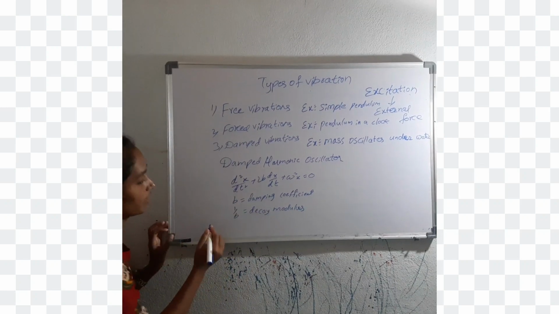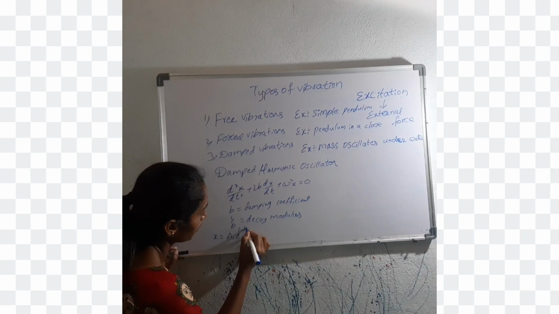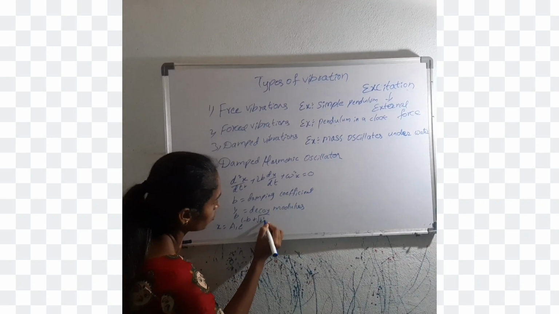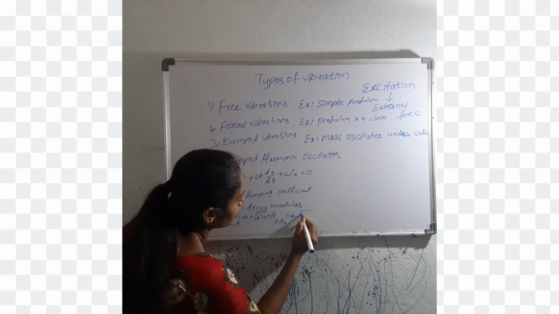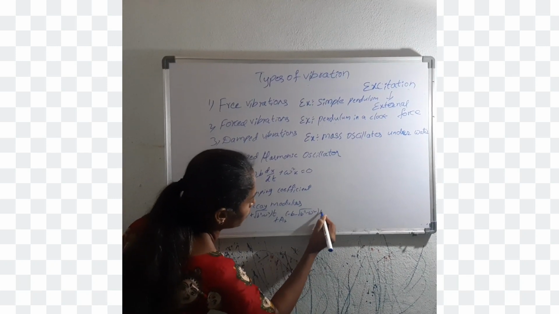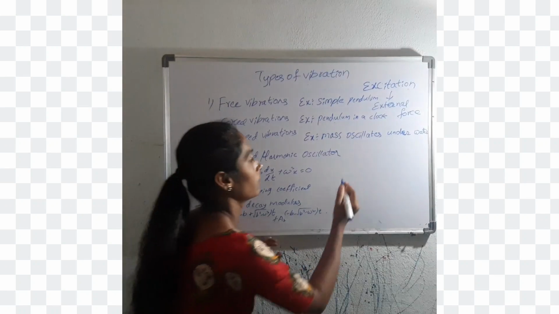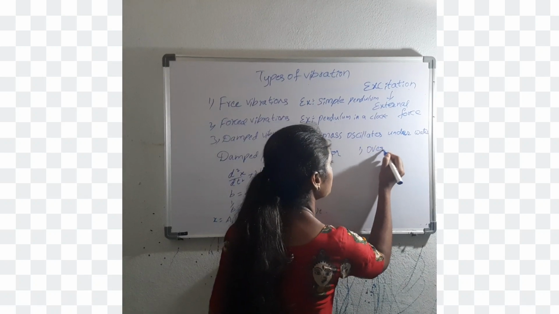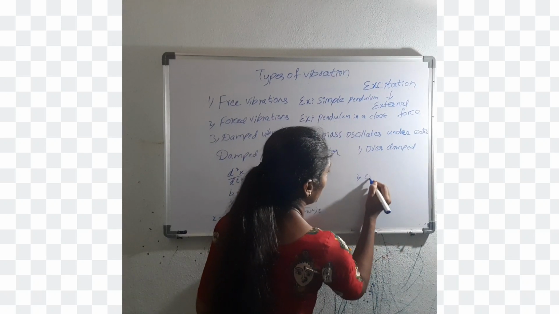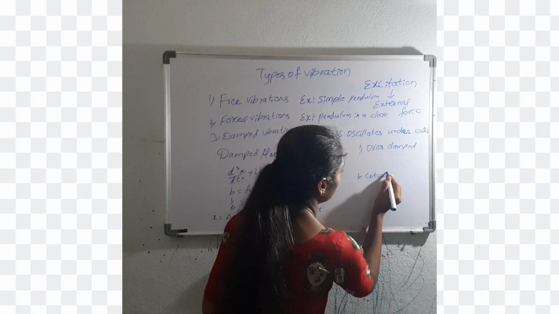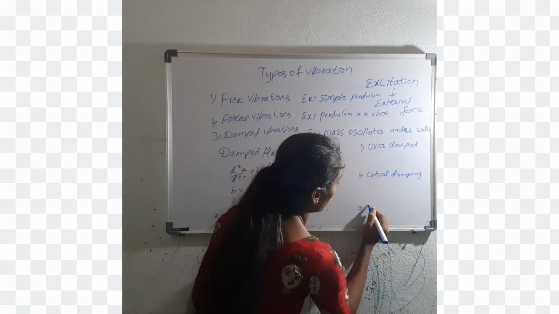The solution of this equation is x equals a1 e power (minus b plus under root b square minus omega square) into t plus a2 e power (minus b minus under root b square minus omega square) into t. Depending upon the values of b and omega, we have three different conditions. First one is overdamped. Second condition is critical damping. And third condition is underdamped.